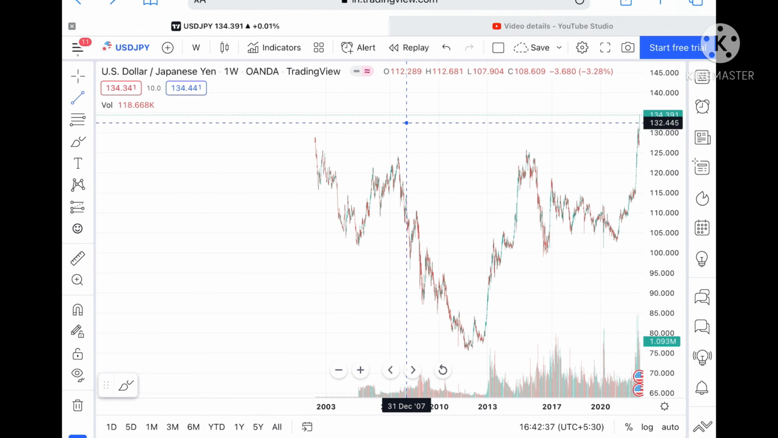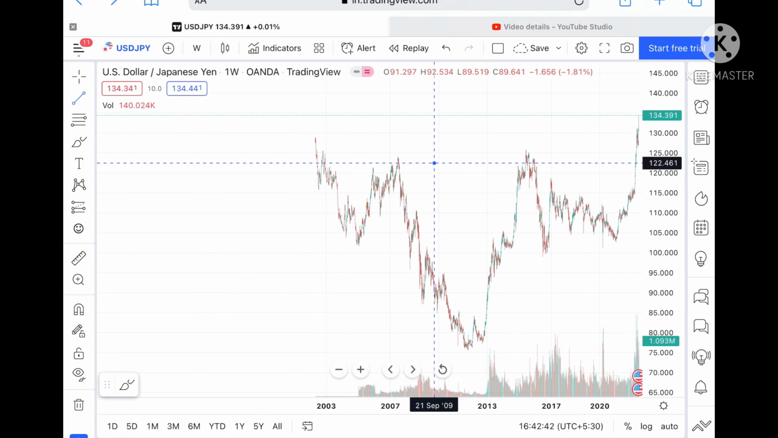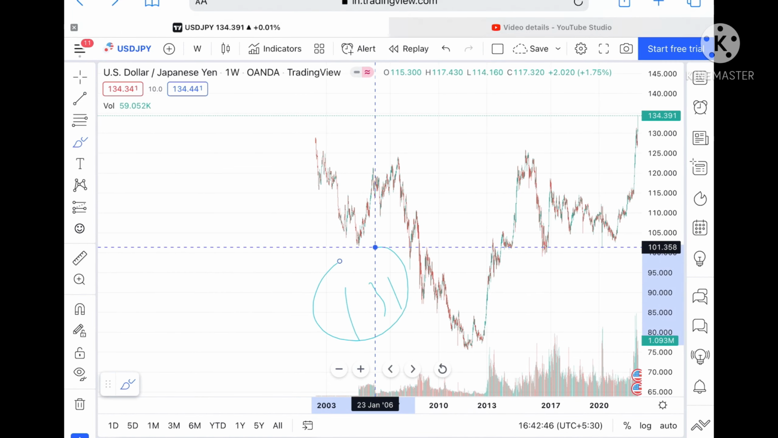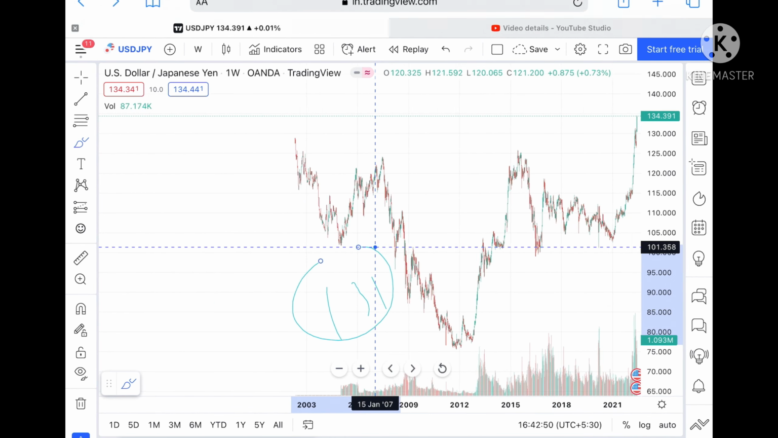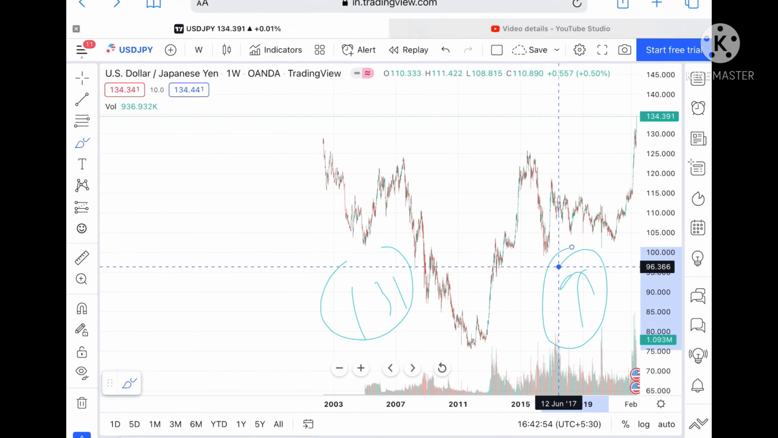where I have explained that if the price goes above a level of 131, we can see it can move further upside, and now it is currently trading at around 134.391. Okay, and suppose if the price sustains above that level, then we can see it can move further upside.